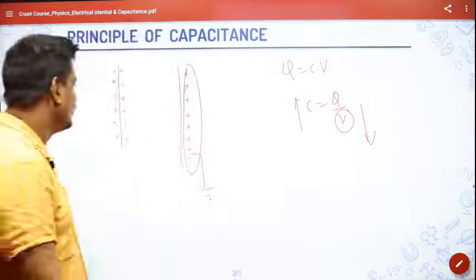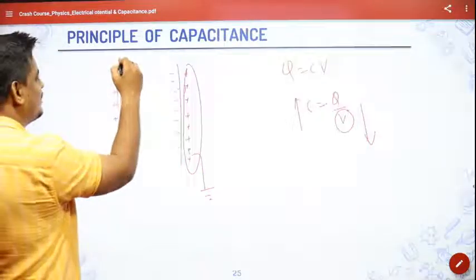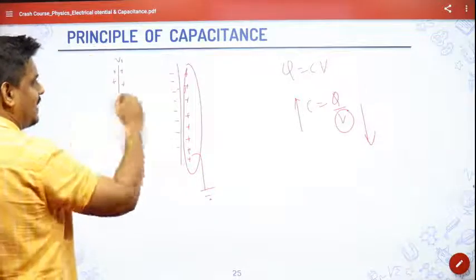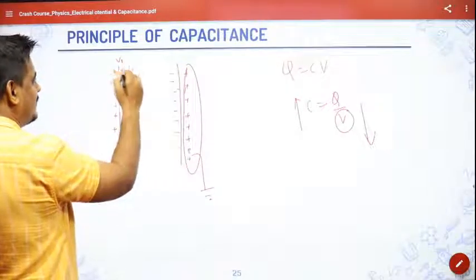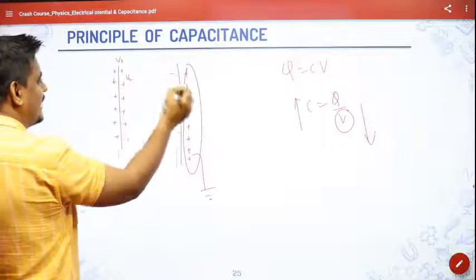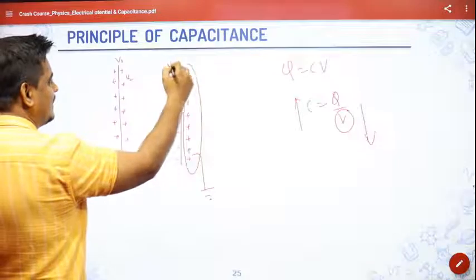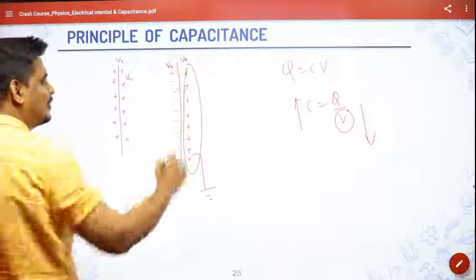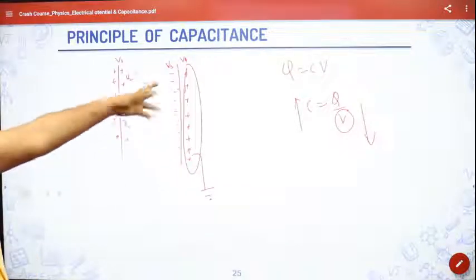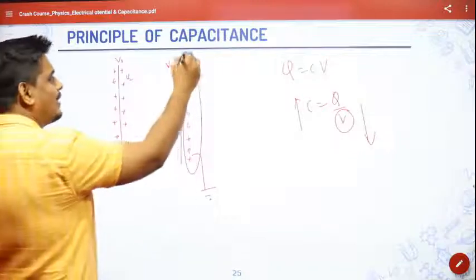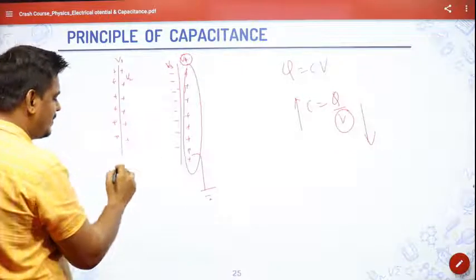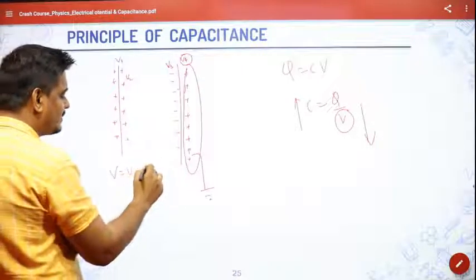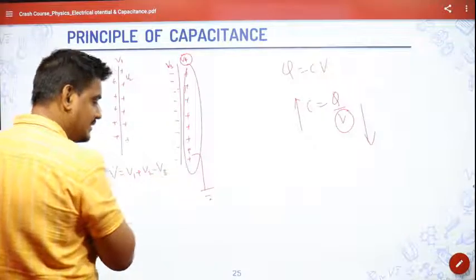Very simple. Suppose this surface has V1, this surface V2, this surface V3, and V4 was there. Initially V3 and V4 will be equal, so they will have no effect. But now when V4 becomes equal to 0, the net potential will be V1 plus V2 minus V3, isn't it?